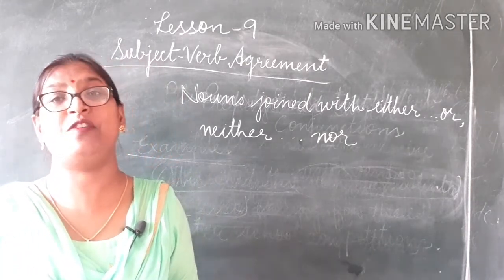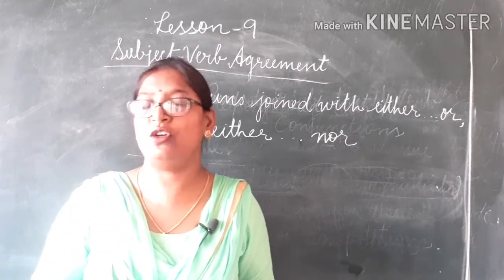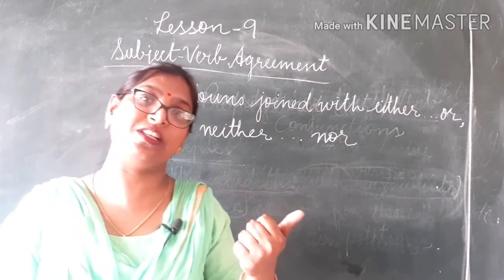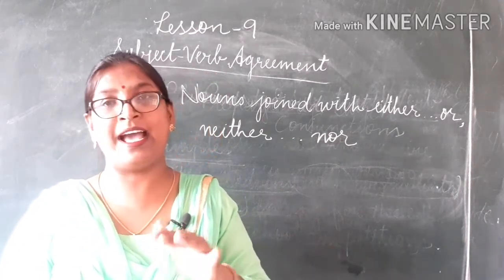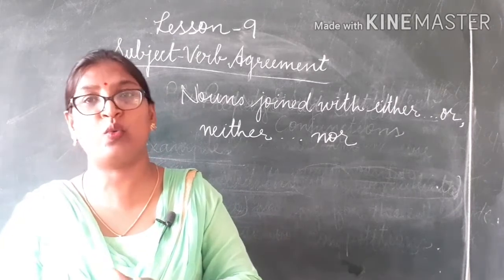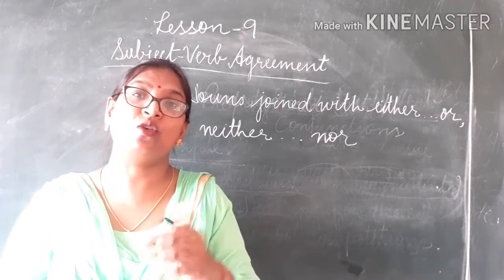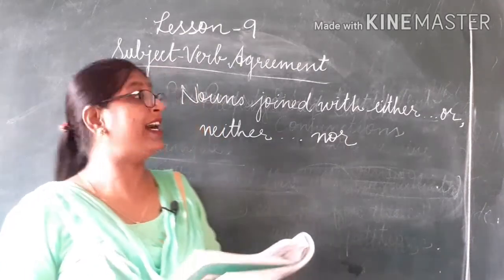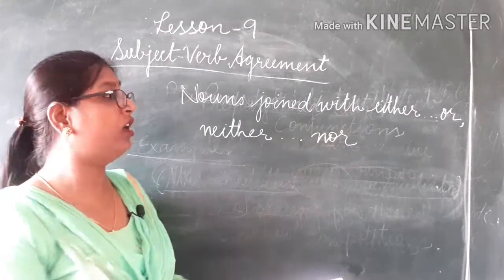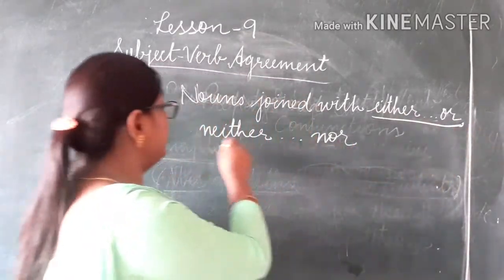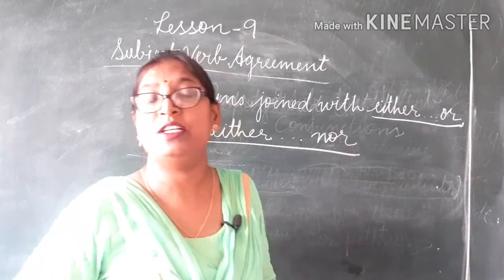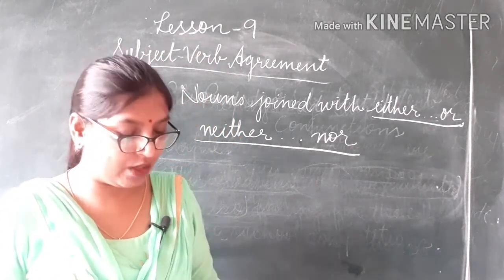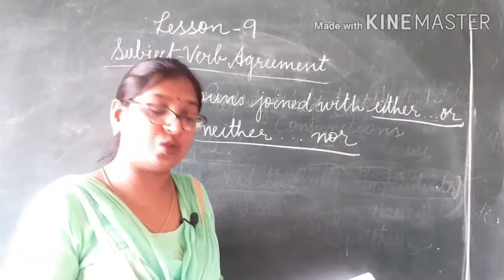So far we studied that when two nouns are joined with a conjunction like as well as, with or along with, we use the verb according to the first noun. Now when the nouns are joined with either or neither nor, we use the verb according to the second noun or pronoun. Let us see this through this example.